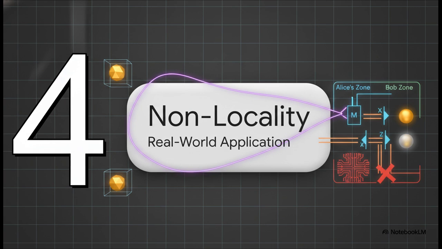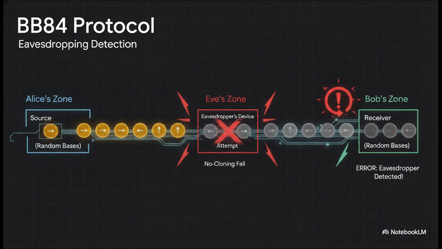Section 4, Real-World Application, Non-Locality, and BB84. Let's keep moving. Let's see how this instant collapse translates into a practical, unhackable, real-world application. This is the famous BB84 protocol, and it leverages everything we've talked about today.